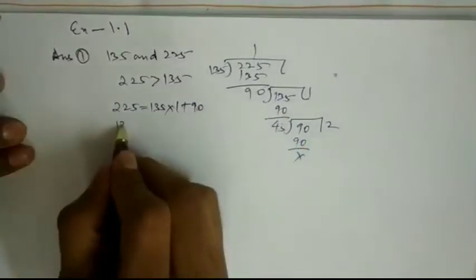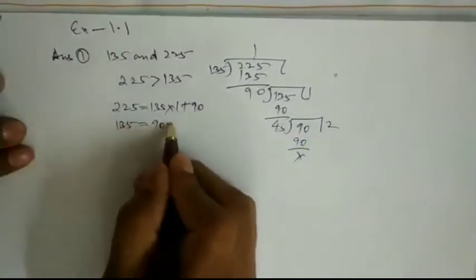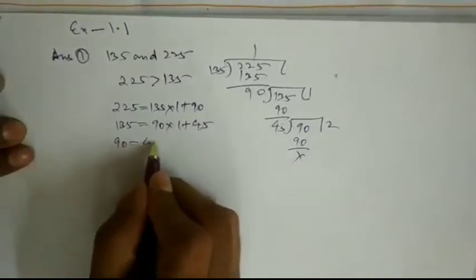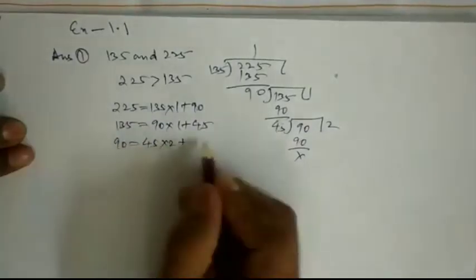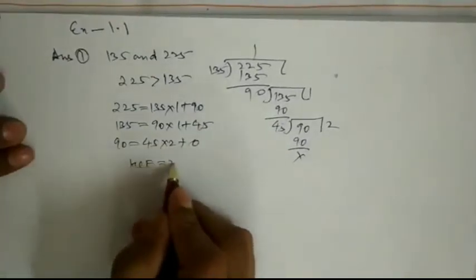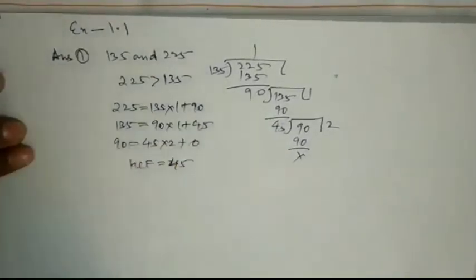Then the second step: 135 equals 90 into 1 plus 45. Then 90 equals 45 into 2 plus 0. So your HCF is 45. This is your first question.